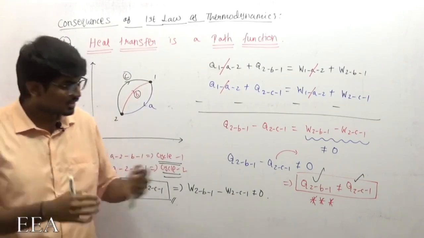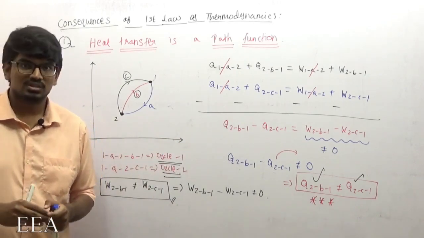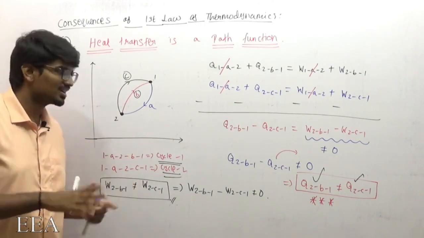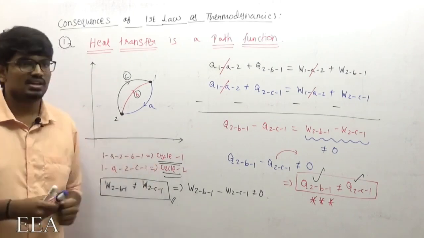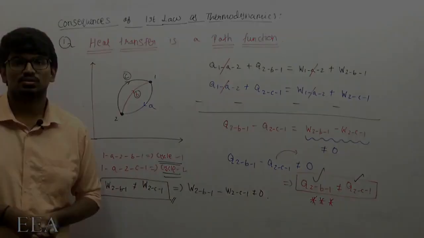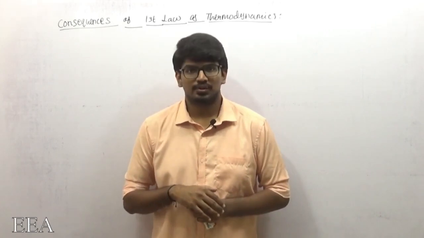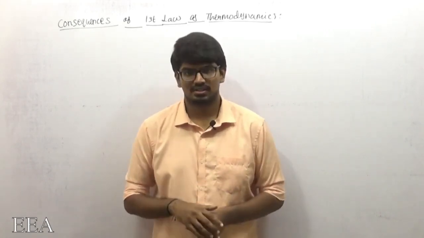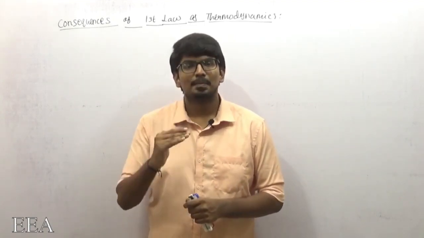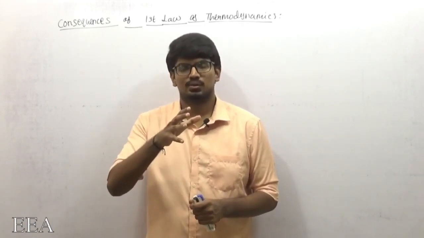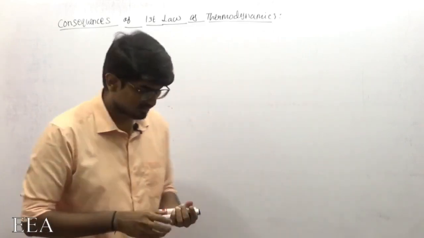Since heat transfer is becoming a path function, there are many other things to be included in that. What are all those things? We already studied that in work transfer. So now we will understand it by comparing work transfer and heat transfer, that is, what are the common things between those two. The first consequence of the first law of thermodynamics is that heat transfer is a path function. By using this single consequence, we can get to know many common points between heat transfer and work transfer. We will learn that one by one.